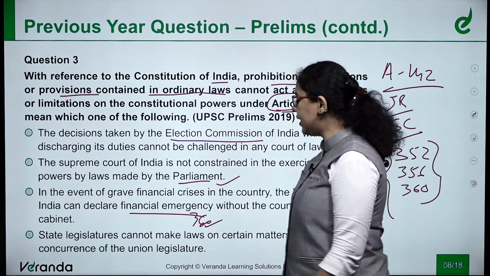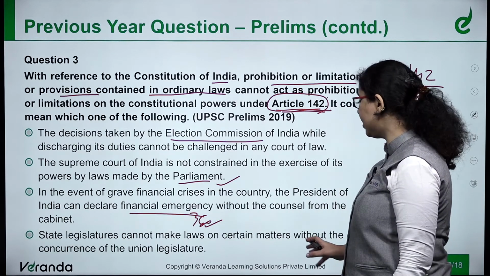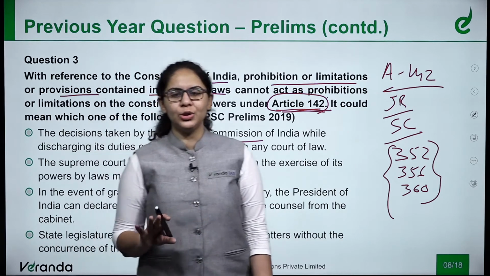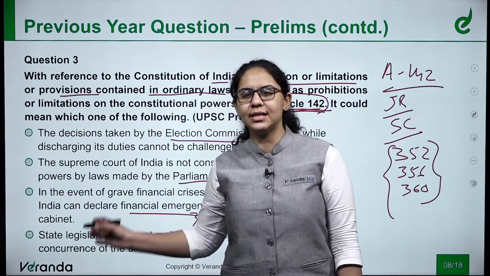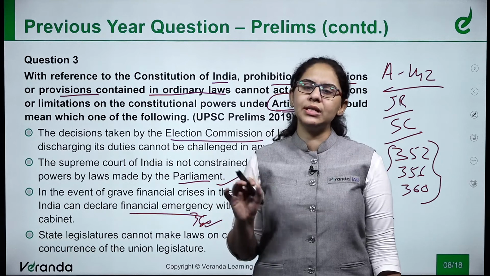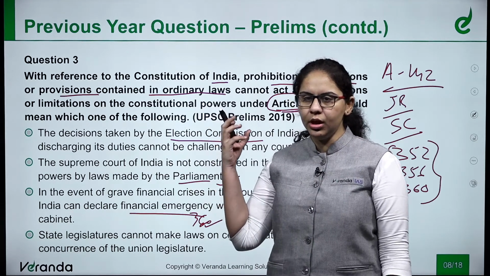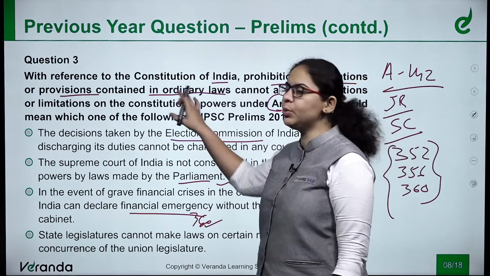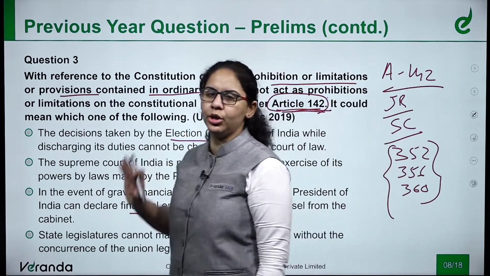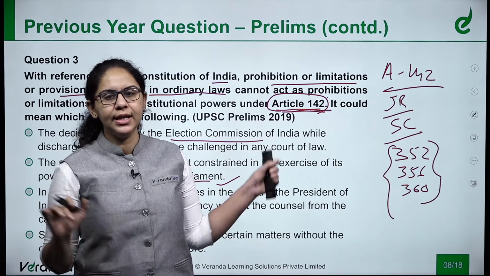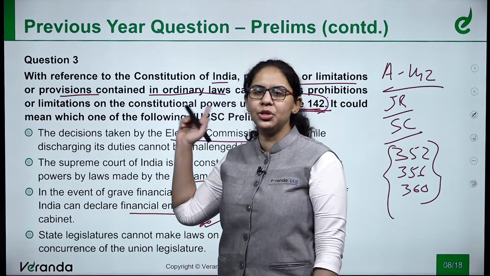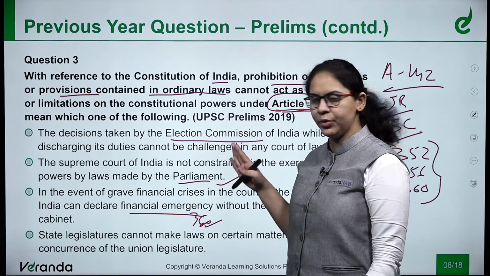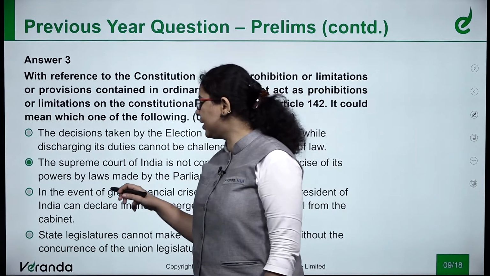Then last, state legislatures cannot make laws on certain matters without the concurrence of the union legislature. Article 142 also is not dealing with the state legislatures and their powers. If you just know the content of this article, you can easily solve it out. Even if you are not able to understand the complicated statement. It was also asked in 2019 and also then Article 142, the judicial review power of Supreme Court was in news all the time throughout the year. So its right option is option B.